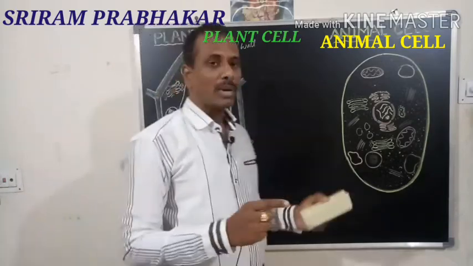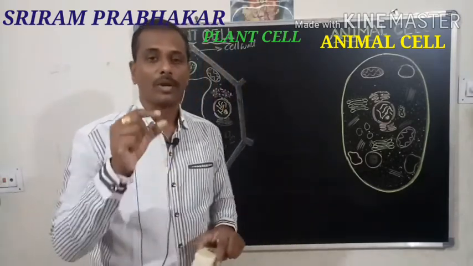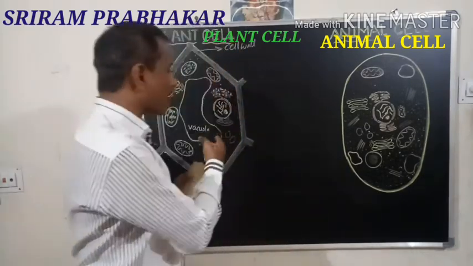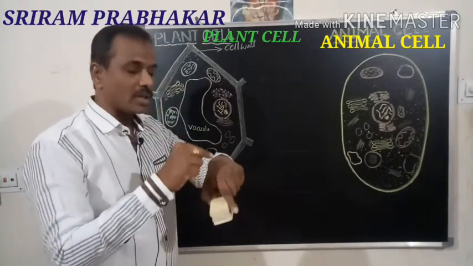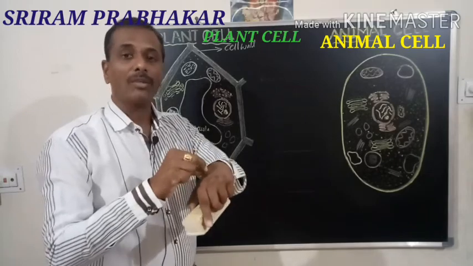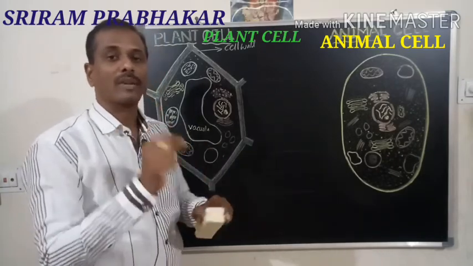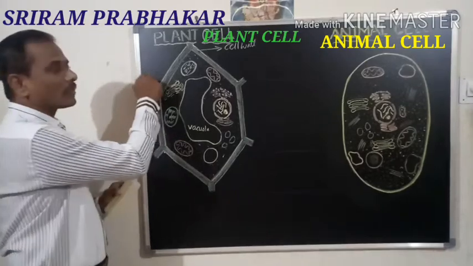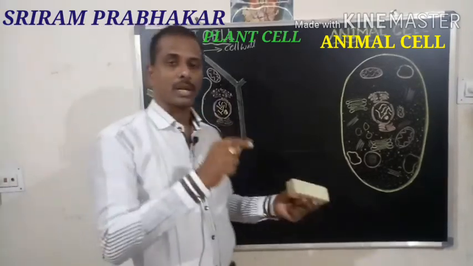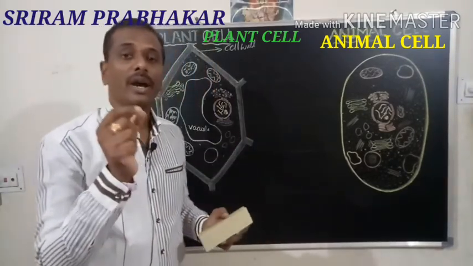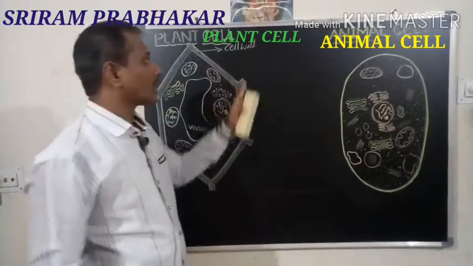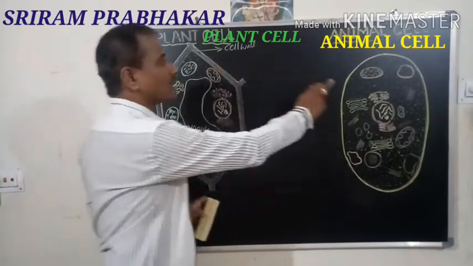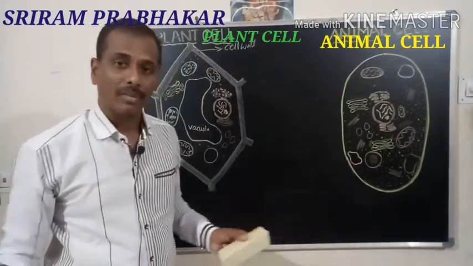So animal tissue or animal cells are very smooth, soft and flexible. But any part of the plant that you touch is very rough and strong. If we touch our skin, which is animal tissue, it is smooth, soft and flexible. But if you touch wood or the stem of a plant, it is very thick and strong because of the presence of the cell wall. The cell wall is present in the plant cell and completely absent in the animal cell.